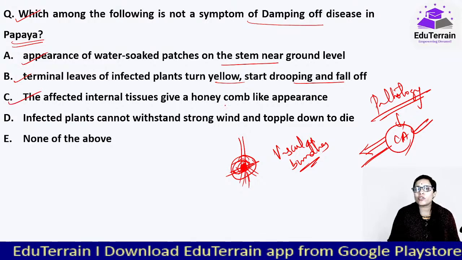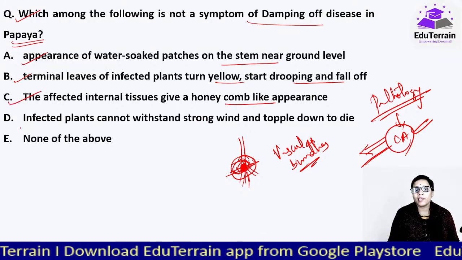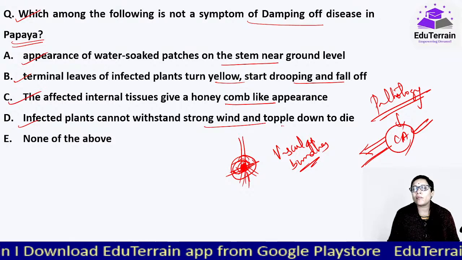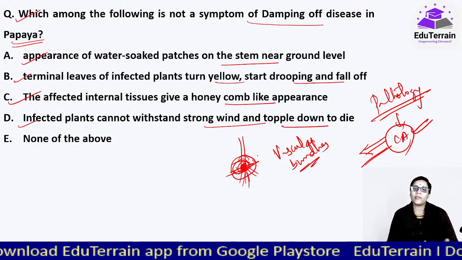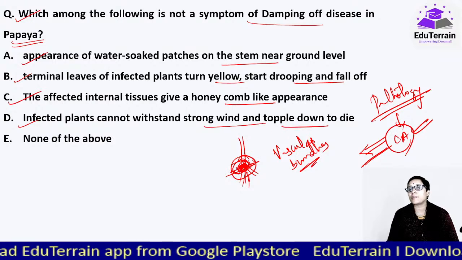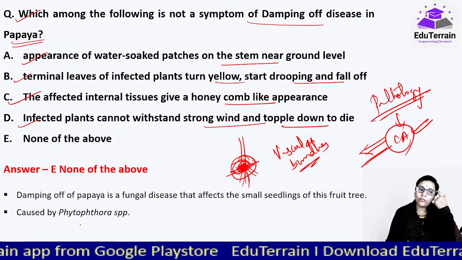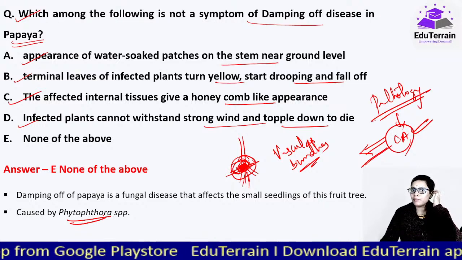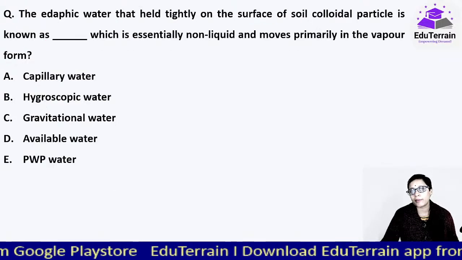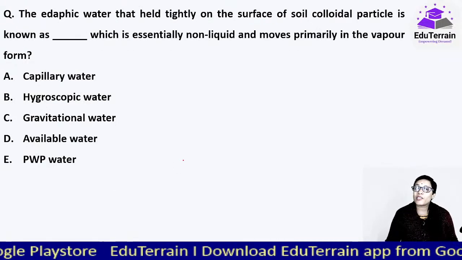The affected internal tissues give a honeycomb-like appearance. Infected plants cannot withstand strong wind and topple down and die. They can't withstand because the entire part has become weak. And in this case it is caused by the Phytophthora species. Generally these are all fungal infections. Moving on to our next question.